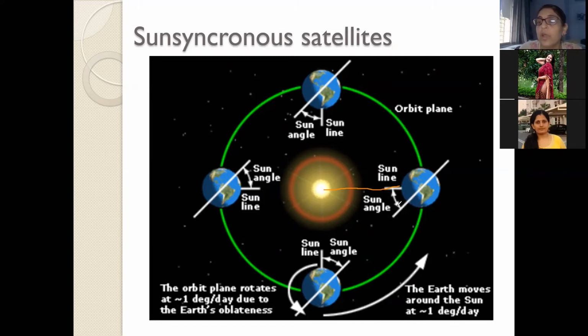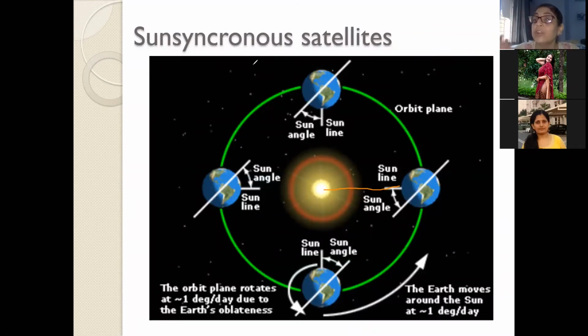What we normally see in the weather forecast is that temperatures are given with the time specified, say 5 a.m. in the morning, or when they say minimum and maximum, they know around midnight it is minimum, and maximum at 12 noon. So this weather satellite is giving you the local time of that particular place with respect to the sunlight, same time every day.